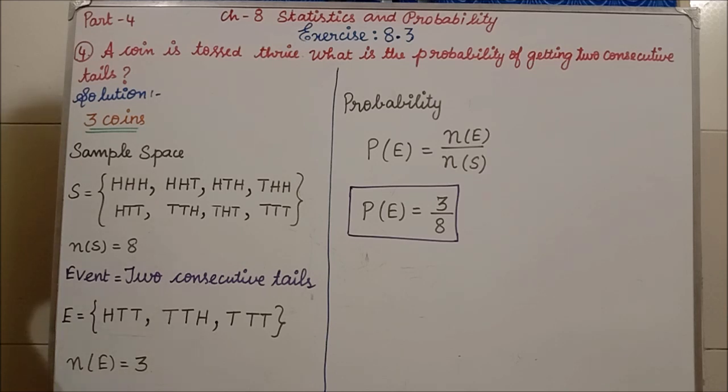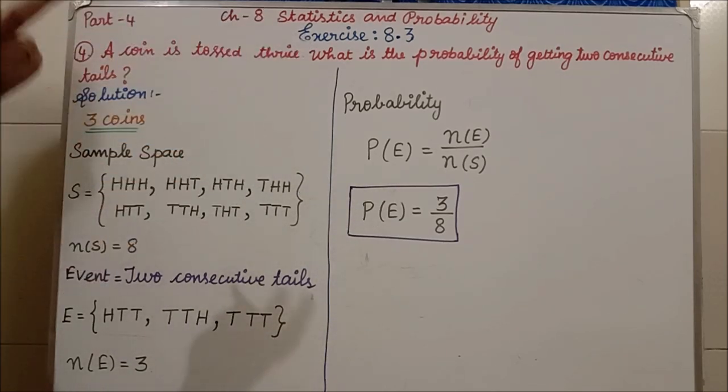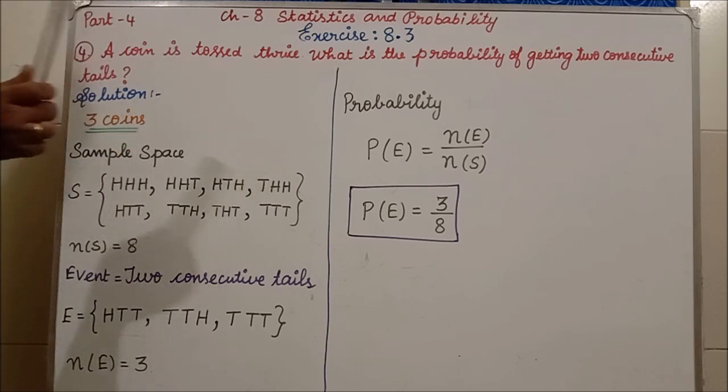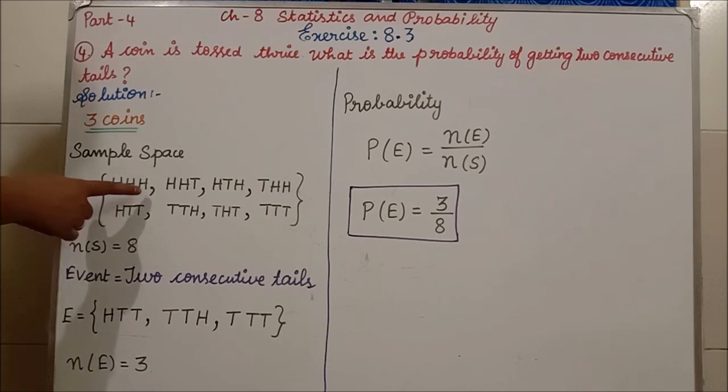Clear? Yes. Now in this, what we have to find is the probability of getting two consecutive tails. So that is the event. The event is two consecutive tails. Consecutive means continuously it has to come two tails. Whether this is having?